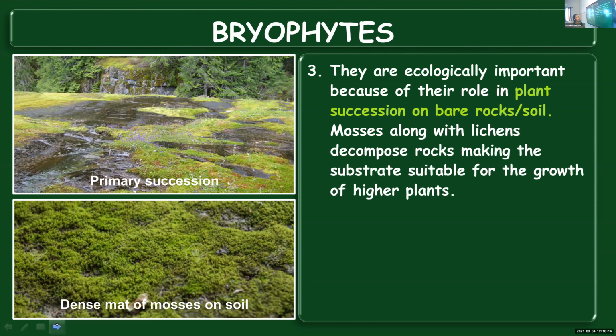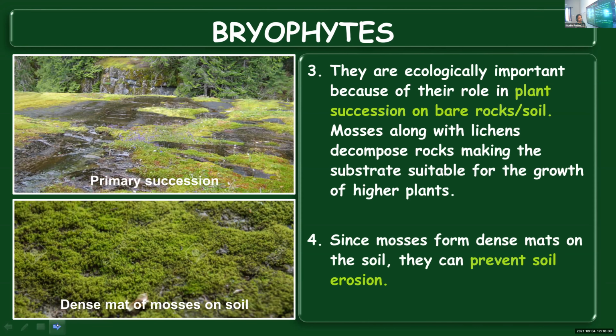They are ecologically important because of their role in plant succession. Mosses along with lichens, they'll bring about weathering of the rocks, and as a result, the substratum becomes suitable for the growth of higher plants. And children, this is not taking place within a day or two or within a year or two. It takes time. Over the years, this happens.